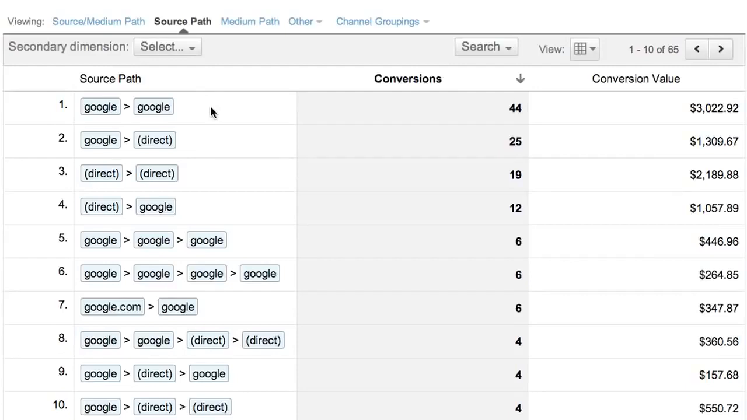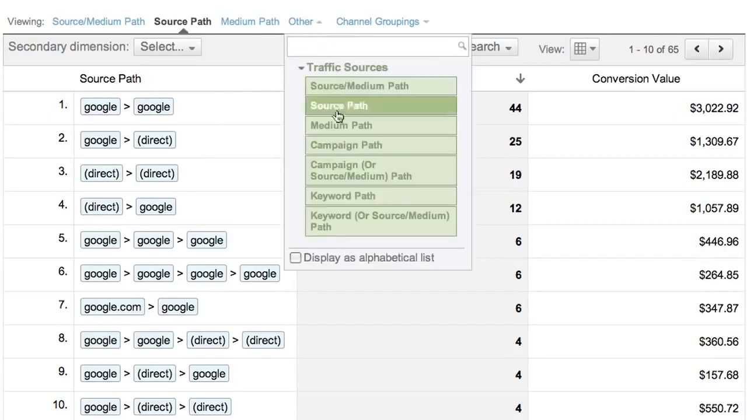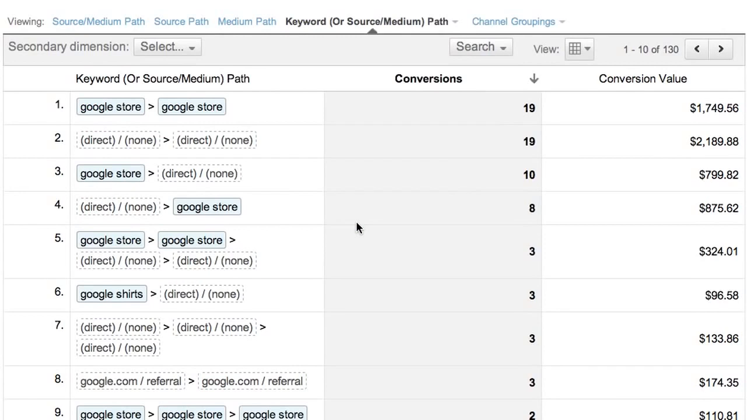Since we have so many interactions with Google Search, let's take a look at which keywords were involved. We'll select Keyword or Source Medium Path. The most common path was 2 searches for Google Store. The second most common path was 2 direct visits to our site. In other words, 2 visits in which people typed our URL into their browser.